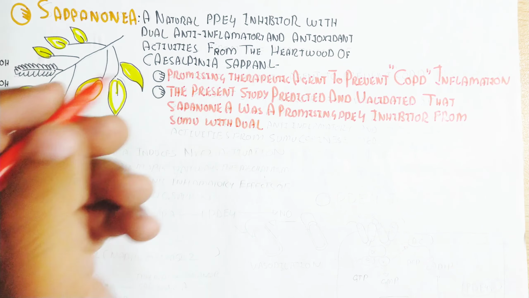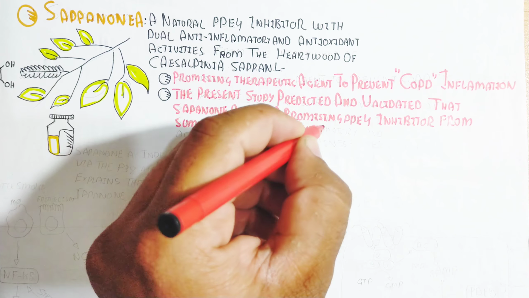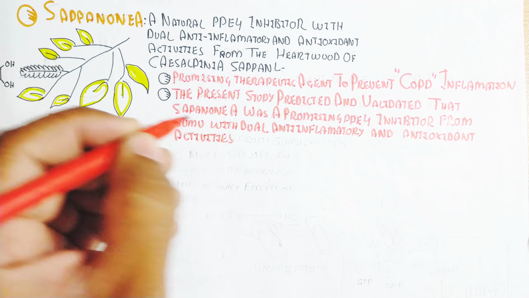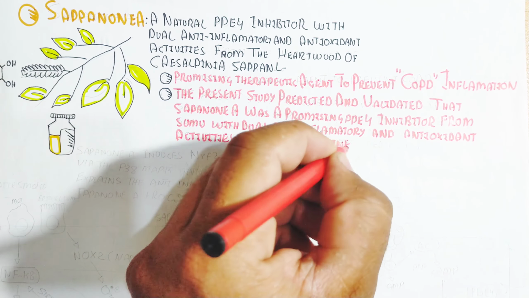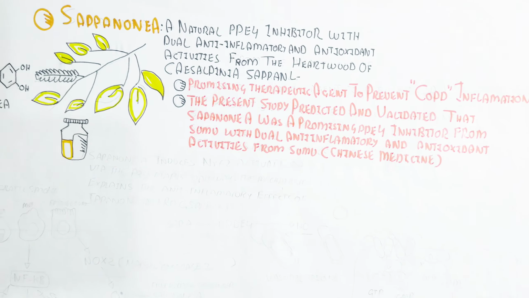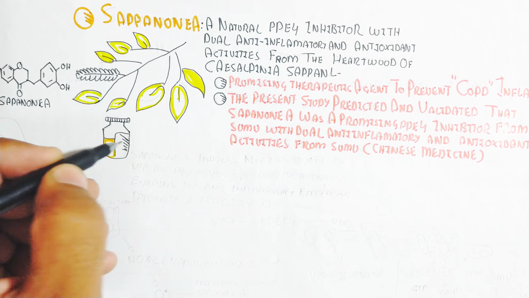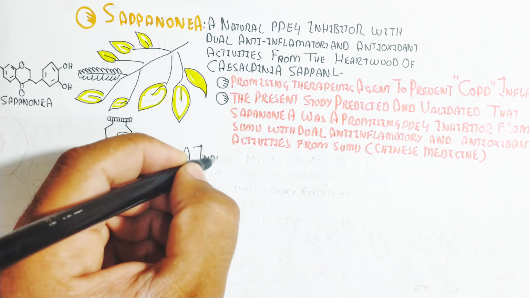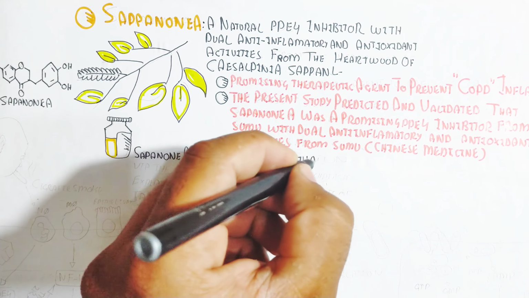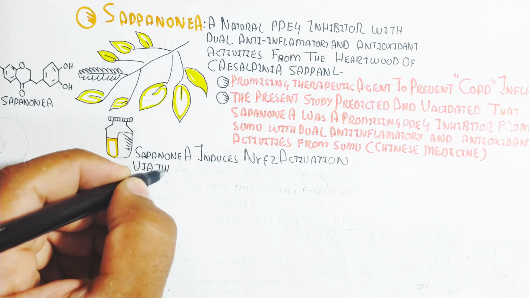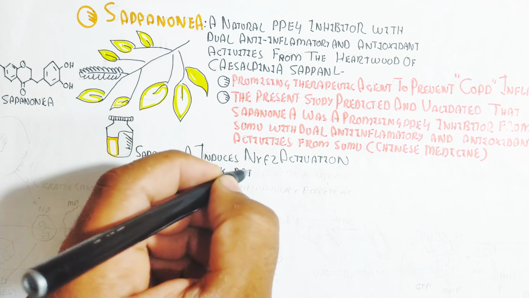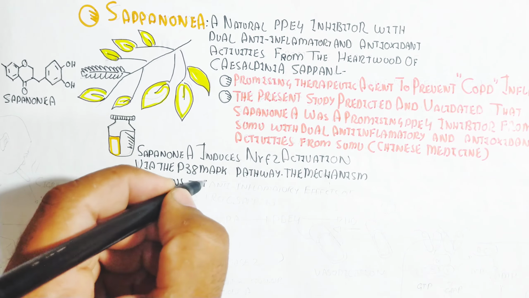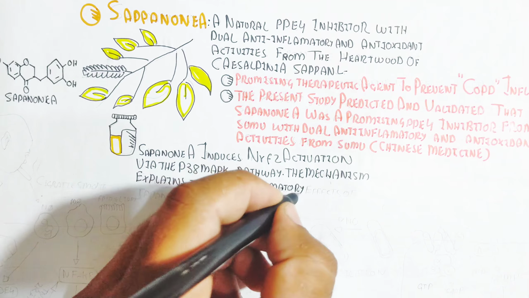Sappanone A induces NRF2 activation. What is NRF2? We will discuss it in a separate video, but you can understand that Sappanone A induces NRF2 activation via the P38 MAP kinase protein pathway. The mechanism explains the anti-inflammatory effect of Sappanone A. We will discuss this in this video, so please watch the whole video to understand.